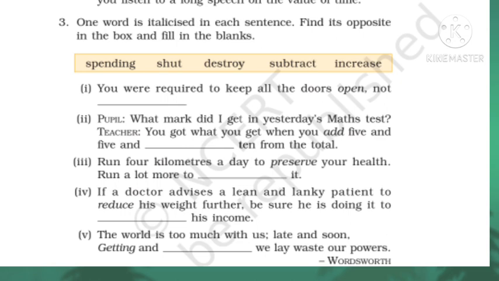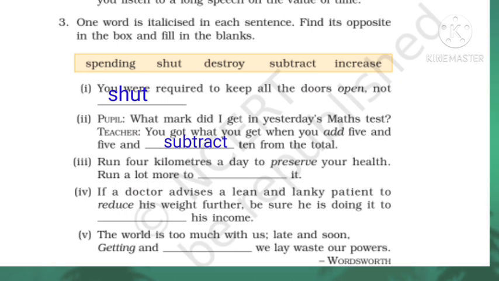First one. You are required to keep all the doors open, not dash. The word italicized in this sentence is open. The opposite of the word open is shut. Second one. Pupil: What mark did I get in yesterday's maths test? Teacher: You got what you get when you add 5 and 5 and dash 10 from the total. The italicized word in this sentence is add. The opposite of add is subtract.